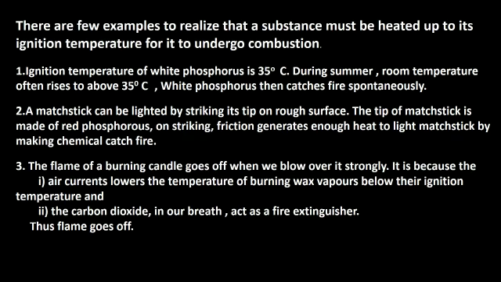On striking, friction generates enough heat to light the matchstick by making the chemicals catch fire. It means when we rub the matchstick on the rough surface, friction is produced, which results in production of heat energy, and this generates enough heat to light the matchstick by making the chemical catch fire.